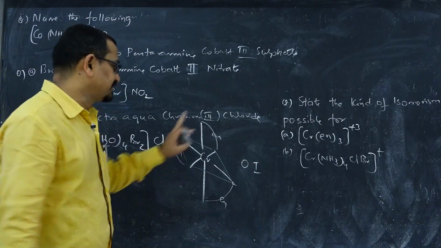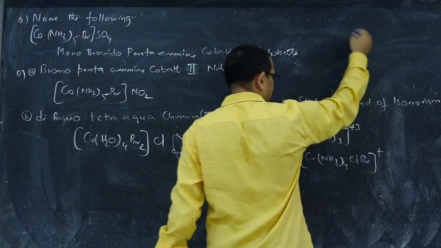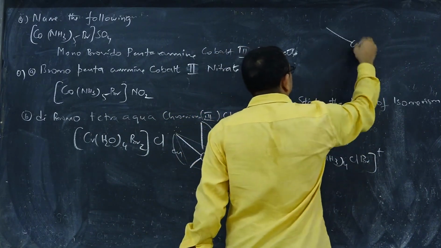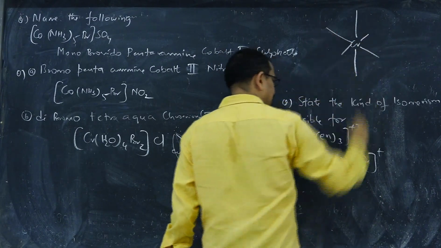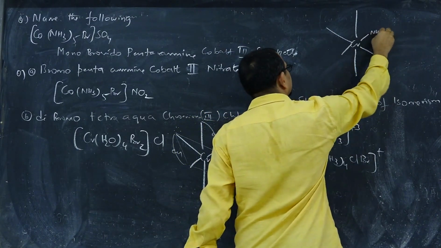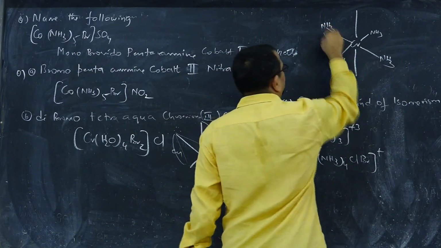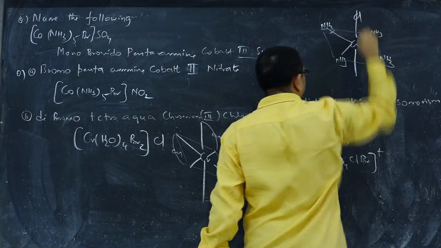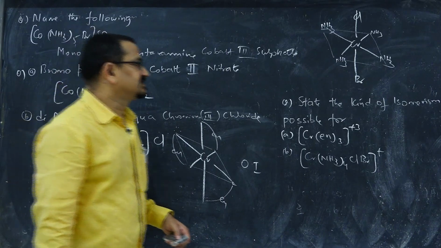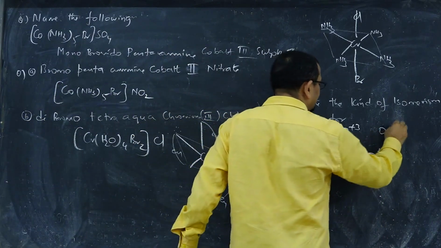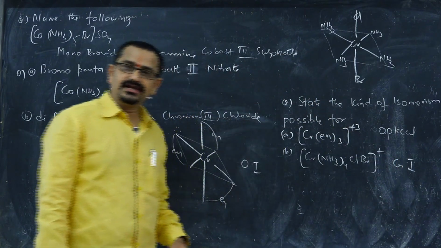So, the first molecule can show optical isomerism because it will exhibit a non-superimposable mirror image. And when it comes to the next complex, Cr(NH3)4ClBr, Cr coordination number is 6 here also, NH3 taken 4. These 4 are assumed on a plane, whereas here Cl and here Br. So, this is said to be exhibiting cis-trans isomerism, geometrical isomerism. So, the first one exhibits optical isomerism, and the next one exhibits geometrical isomerism.